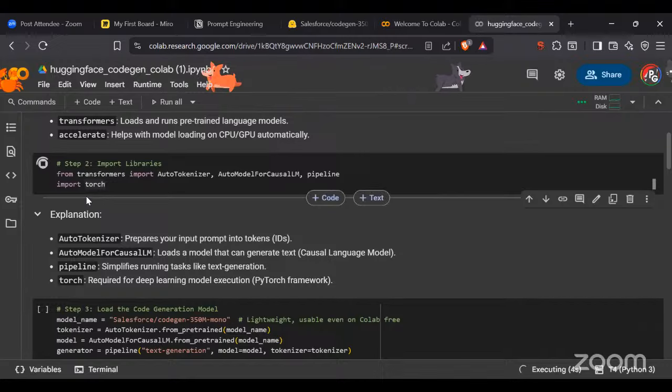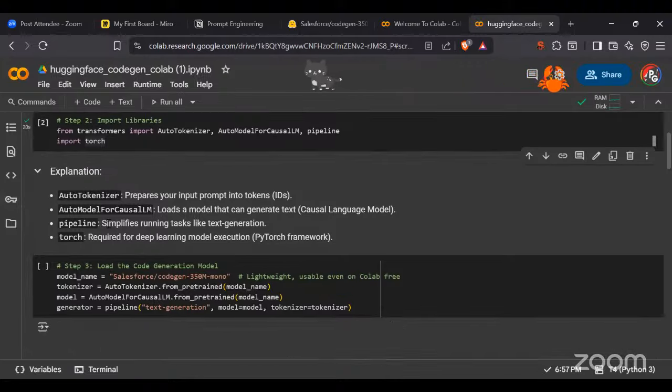Okay, the PyTorch framework. Have you guys ever heard of or worked on PyTorch in your college or somewhere? If yes, then it is good. If no, then just be aware that this is PyTorch. Okay, this is what we call PyTorch. All right. So now what am I going to do?